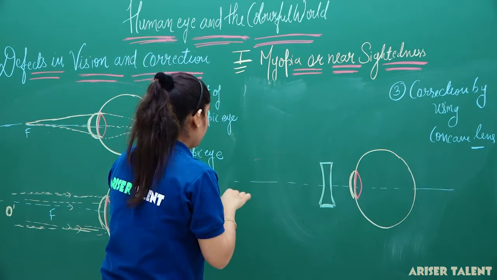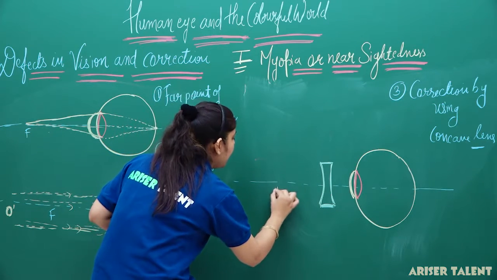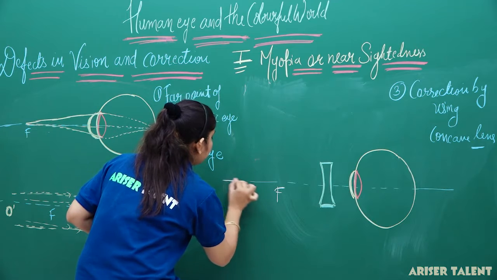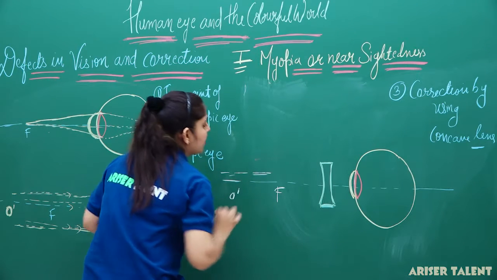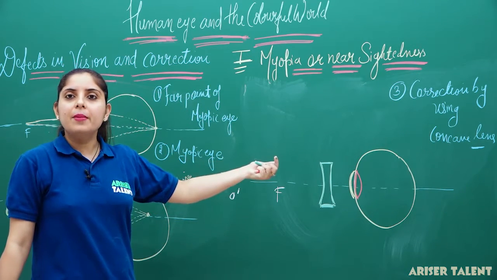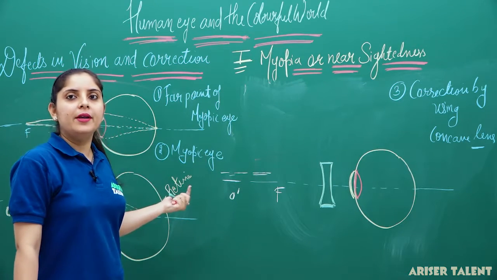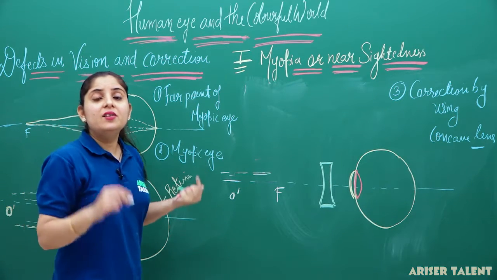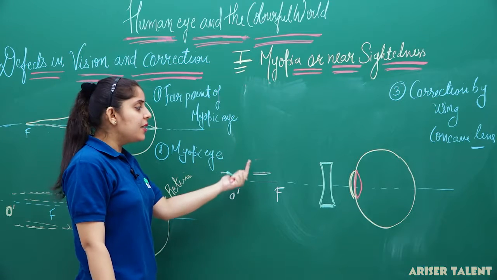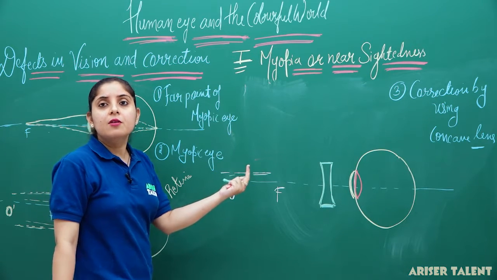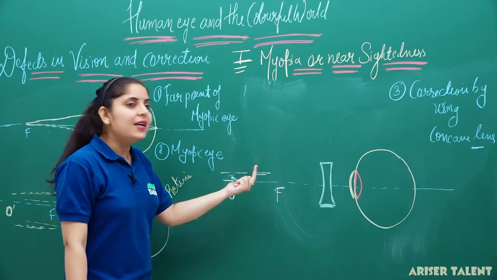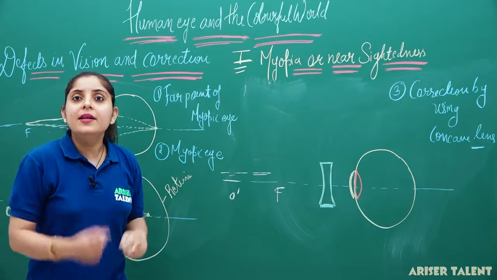Now, if this is my point F and this is my point O dash, the light rays are coming in this way. If light rays are coming from this object that is placed beyond the far point, you can see that the light rays will diverge. Firstly, the light rays will diverge. Why is it diverging? These are diverging because we are using a diverging lens.